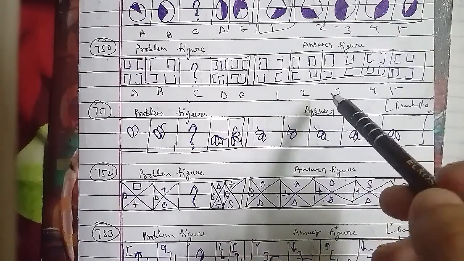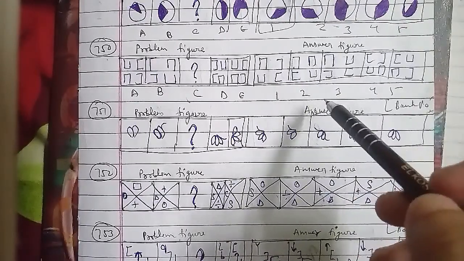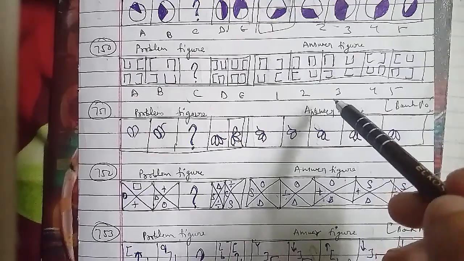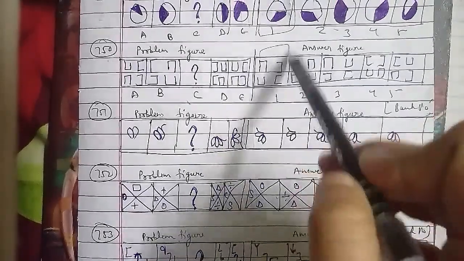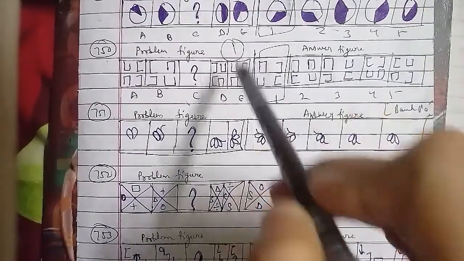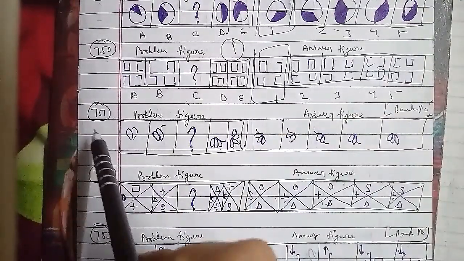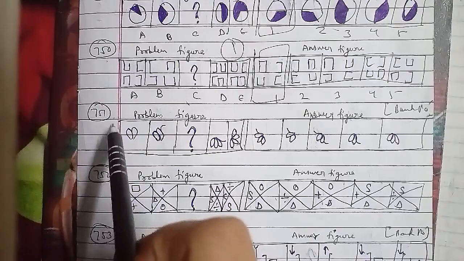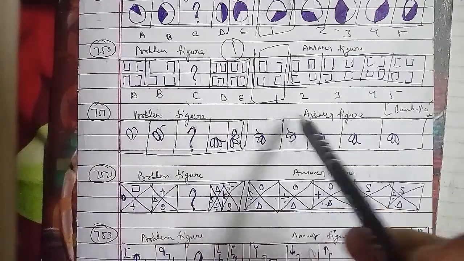Let's go ahead with another one, that is your 751st question of the session. These were the problem figures and these were the answer figures. This has been asked in the bank PO question paper, and they are named A, B, C, D and E. These are named 1, 2, 3, 4 and 5 respectively here.